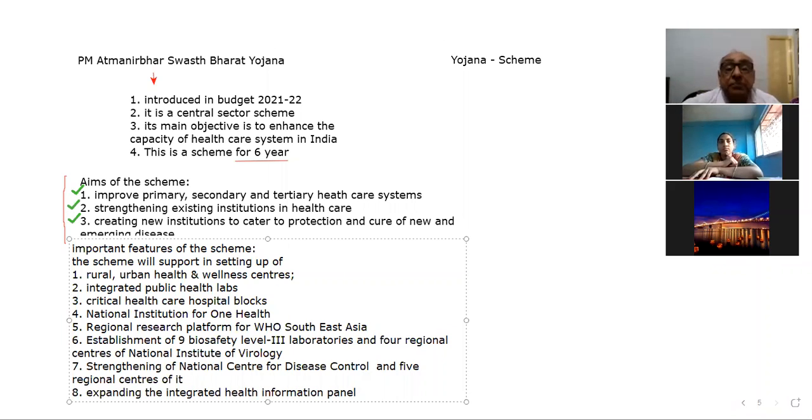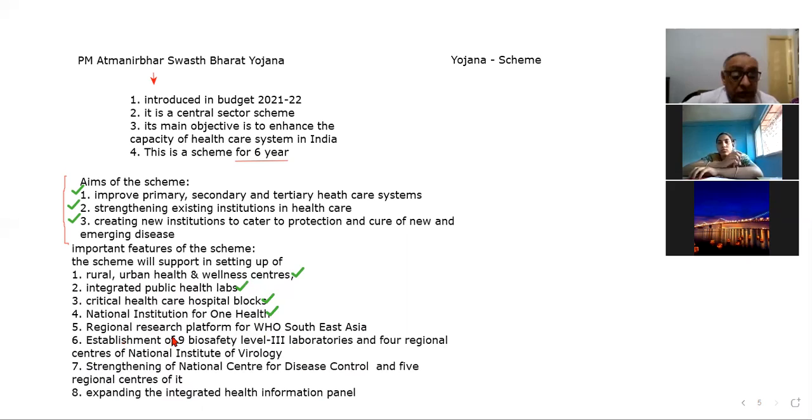So let us revise these ones. Number 1, wellness centers to be set up in various parts of the country. Number 2, integrated public health labs to be developed. Number 3, critical healthcare hospital blocks to be developed. Number 4, National Institute of One Health.